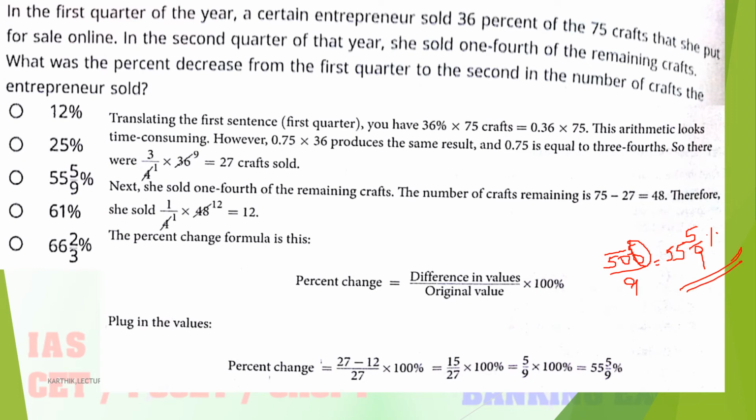Okay, I hope all of you understood. So total is 500, 500 divided by 9. 5 nines are 45, and the remaining 5 you just write above, so that is nothing but 50. Again 5 nines are 45, and the remaining thing is 5. That remainder you should write as 5 divided by the denominator, that is 9. So 55 and 5 divided by 9. This is your answer. Option C is the correct answer.